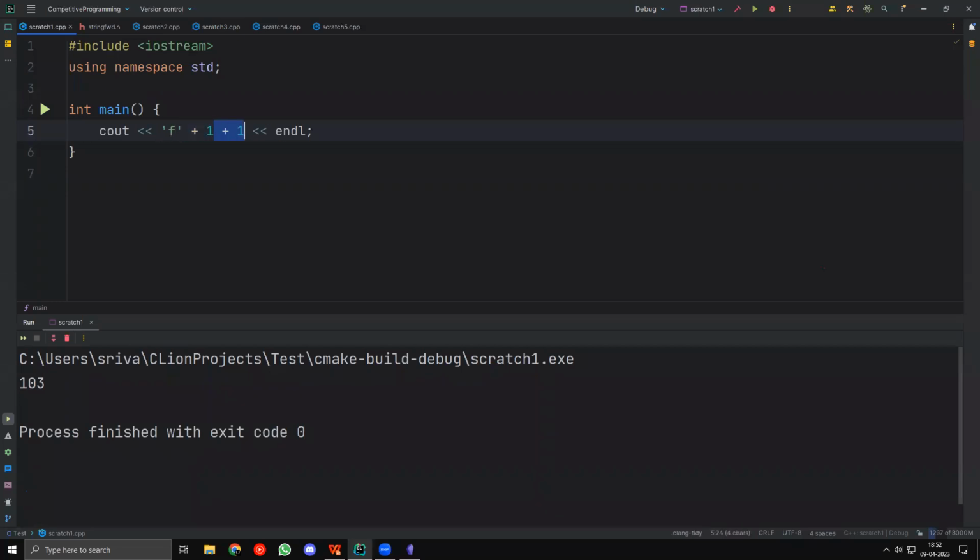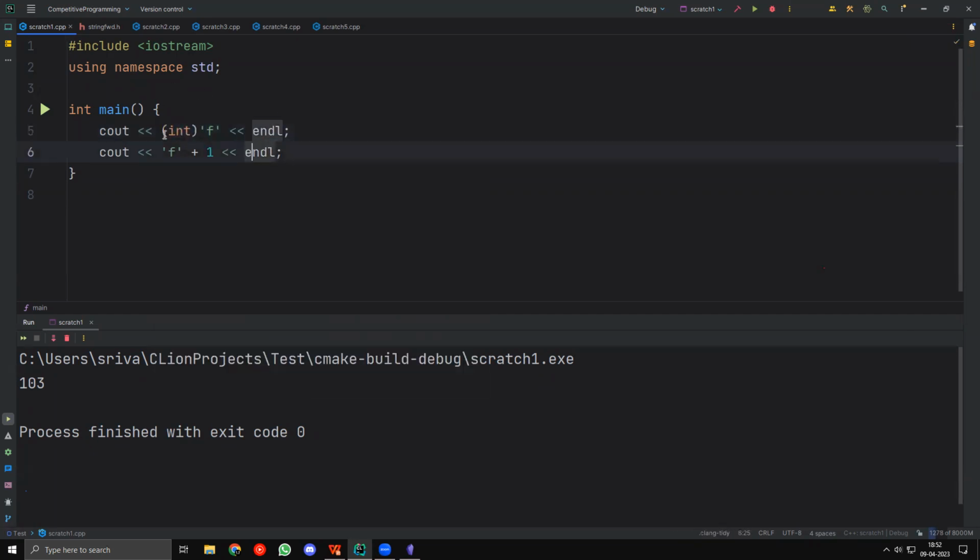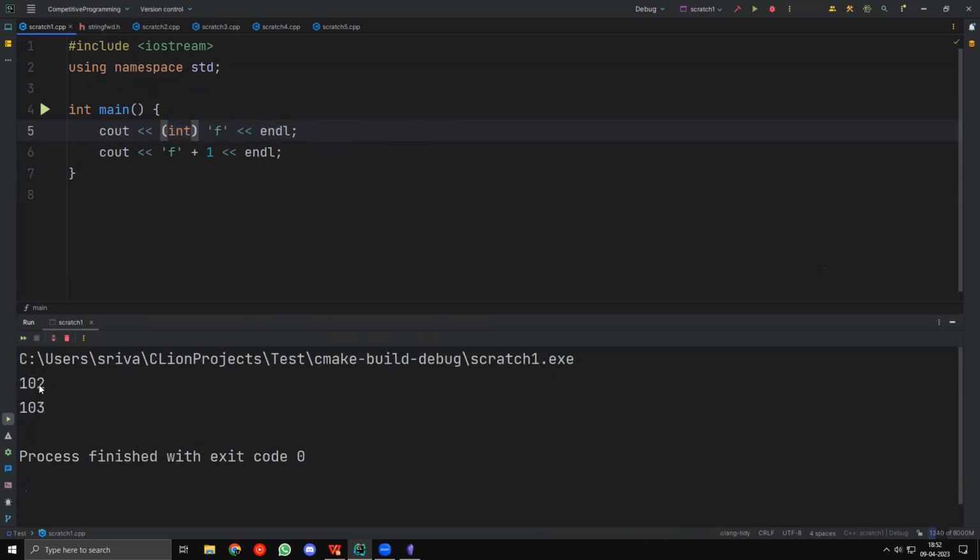But let me show you. If I take F plus 1, and convert F to an integer as well, don't worry much about how this works, but basically this takes the character that I have here and converts it to an integer. So if I put int in parentheses over here, this converts F to an integer. If I run this, you'll see that I get 102 here and 103 here. And this 102 is actually the ASCII value of F.